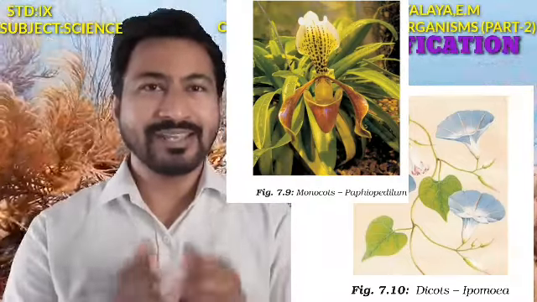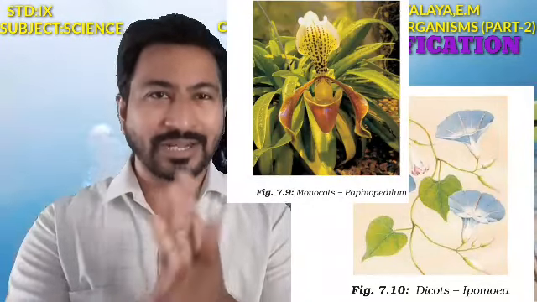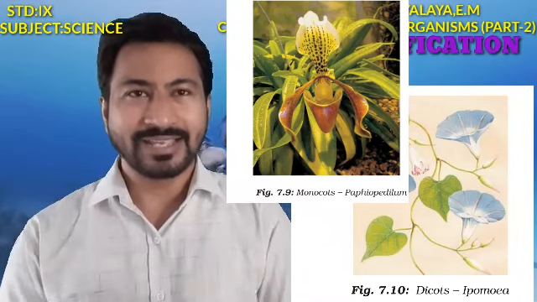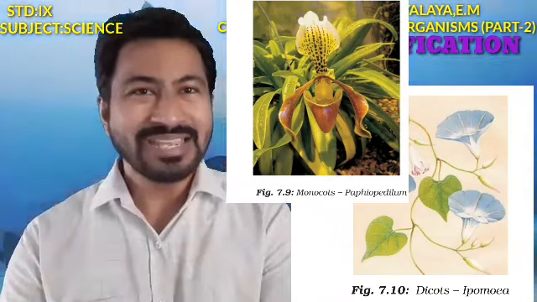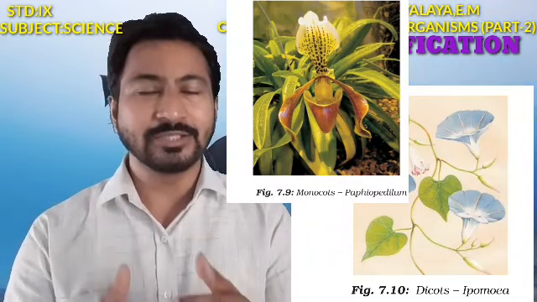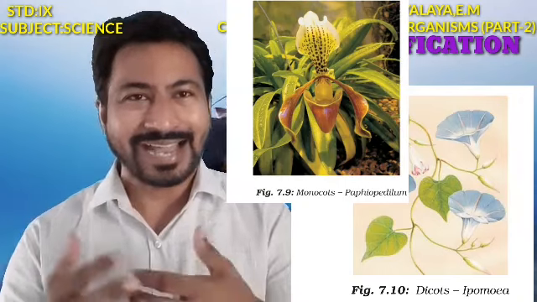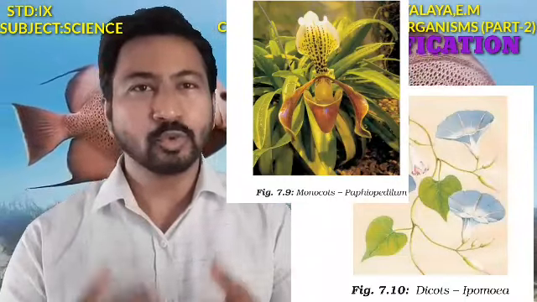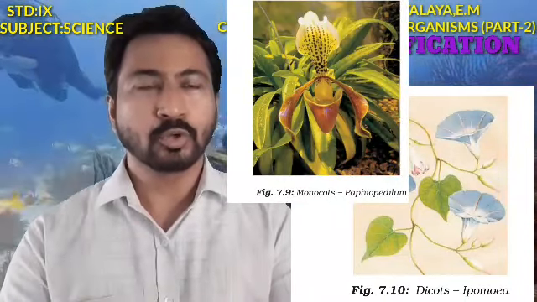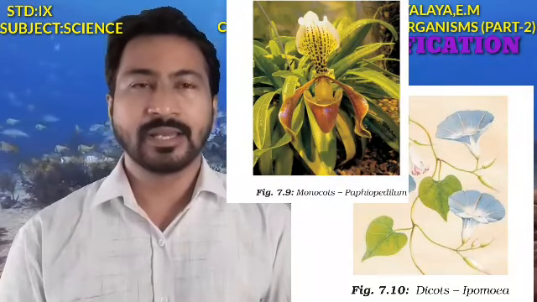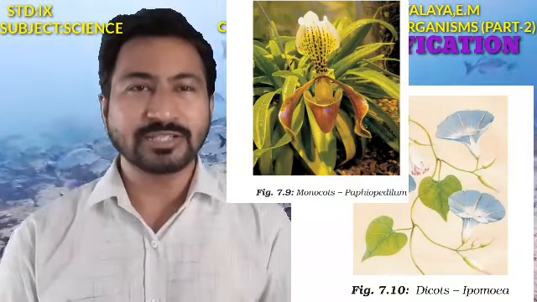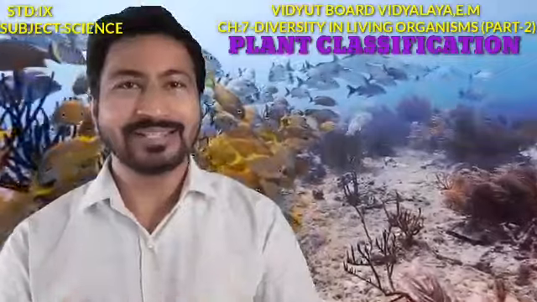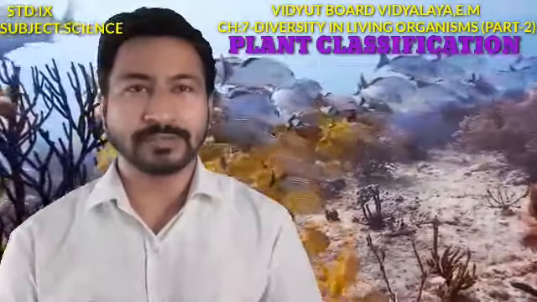For example, if we can divide the seed into two equal parts, such a seed is said to be a dicotyledon. For example, in the case of bean seeds, we can easily divide the seed into two equal parts, so it is said to be a dicotyledon. And if we have just a partition but cannot divide the seed into two equal parts, it is said to be a monocotyledon. Mono means one. Whatever we have studied about plants and plant classification, let us observe and understand in much more detail with the help of a small animation.